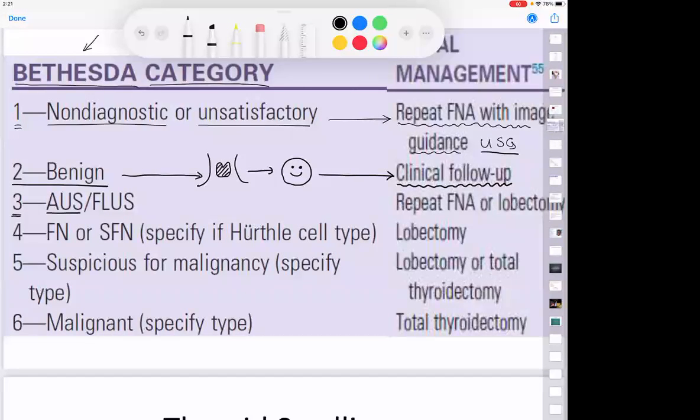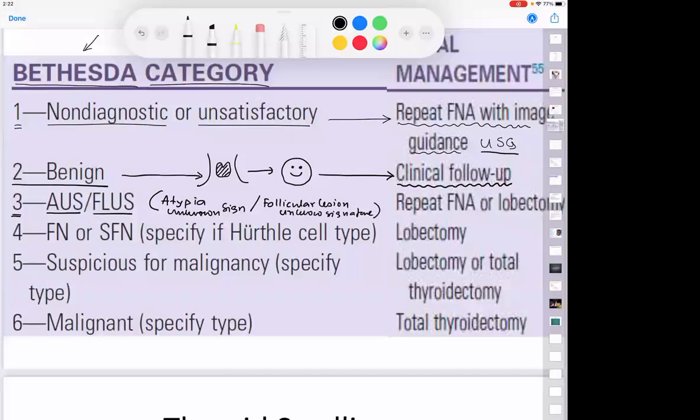Bethesda 3 stands for two terms: atypia of unknown significance, or follicular lesion of unknown significance. What is AUS? Atypia of unknown significance. What is FLUS?